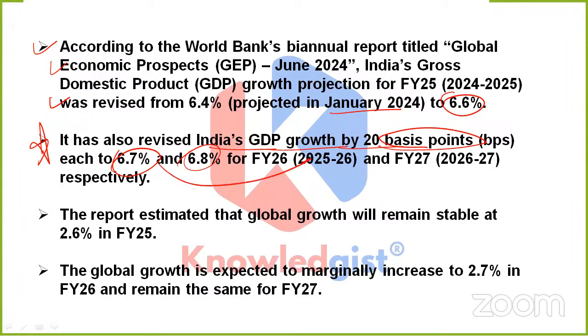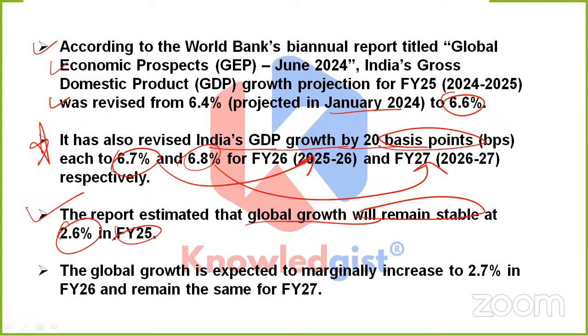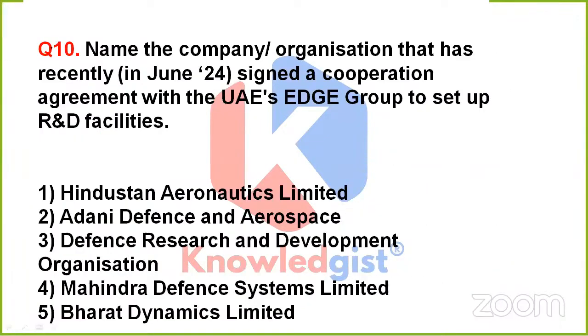The 6.7% is for FY26 and 6.8% is for FY27 respectively. This report also estimated that global growth will remain stable at 2.6% in FY25, is expected to marginally increase to 2.7% in FY26, and in FY27 it will remain the same, 2.7%, in financial year 2027 as well.